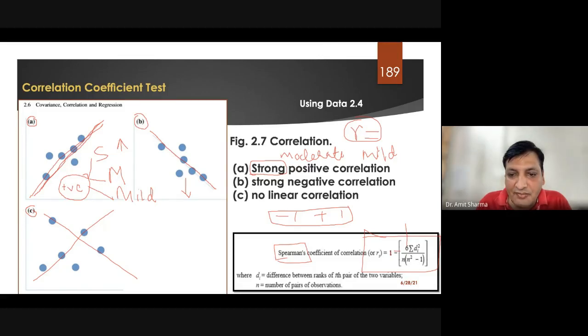D is the difference between the ranks of the ith pair, such as sixth pair, fifth pair, seventh pair, third pair. So i represents which pair you are discussing, it can be first pair, second pair, third pair, or fourth pair of the two variables, and n represents the number of pairs which you have taken for the observation.